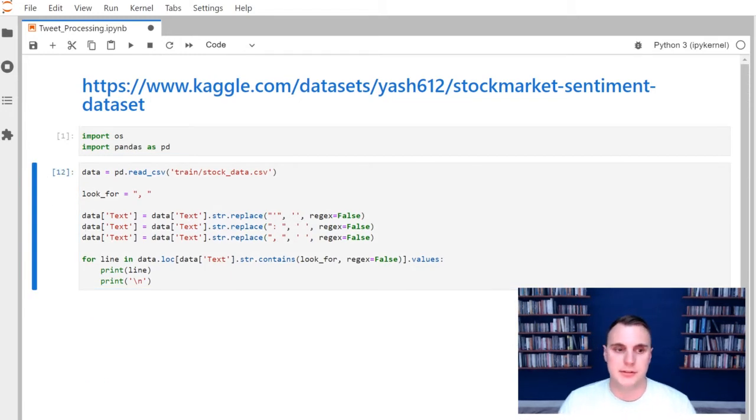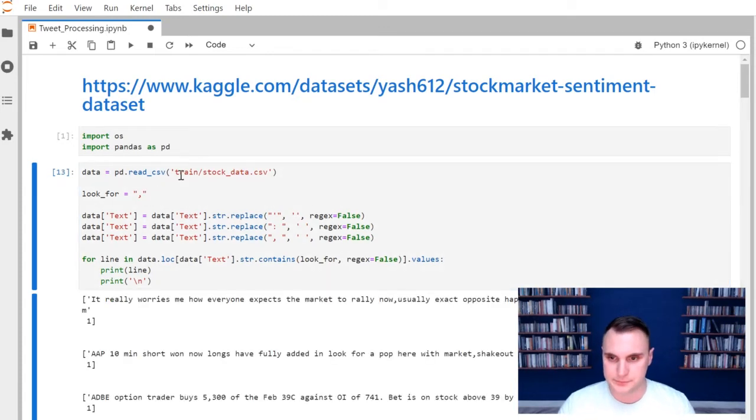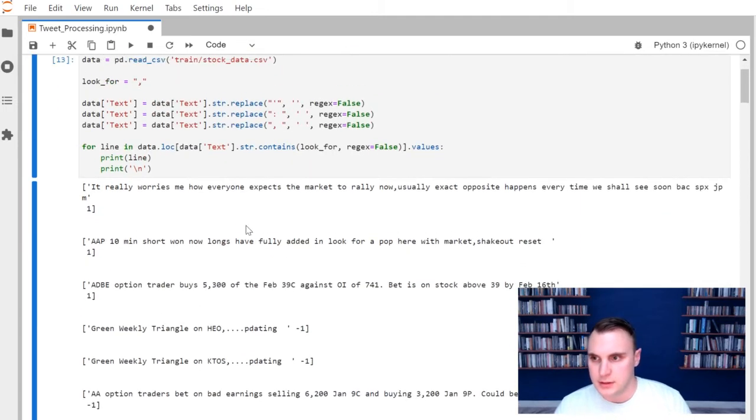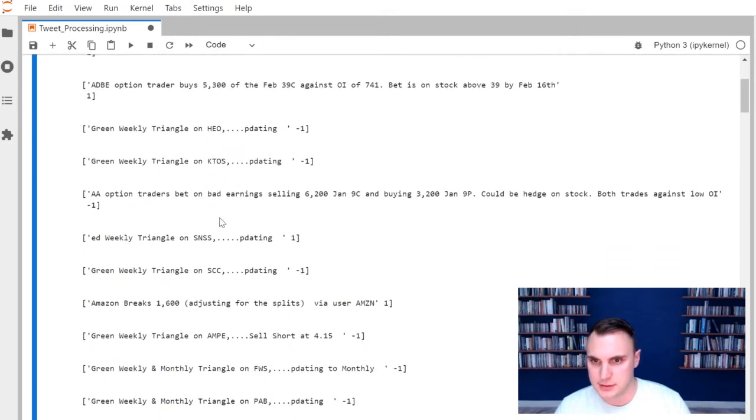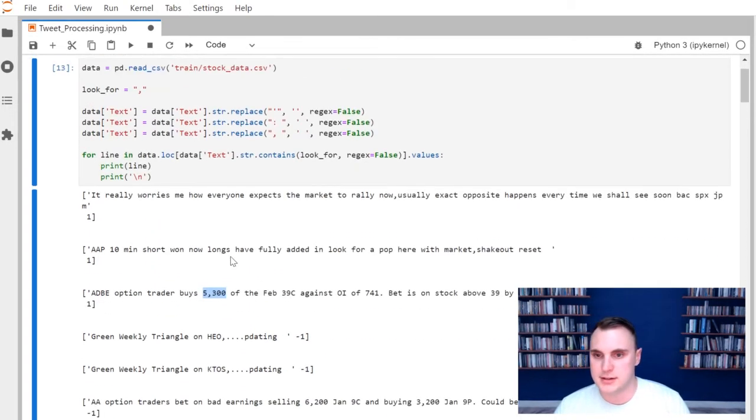Now, the comma is a good one to go over what we need to do next. If I just look for a comma, this one happens to not use a space, so we can fix that. But I'm looking for something like this. A comma in this case is the thousand separator. So in this case, we don't want to replace it with a space.